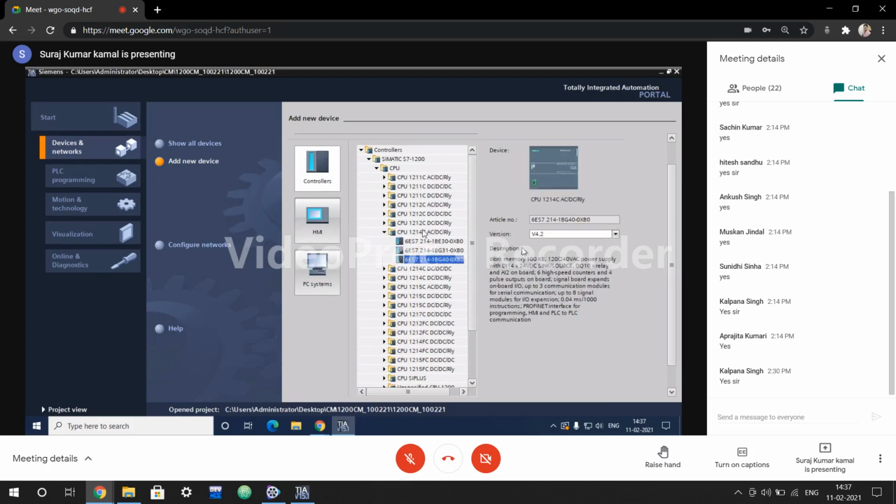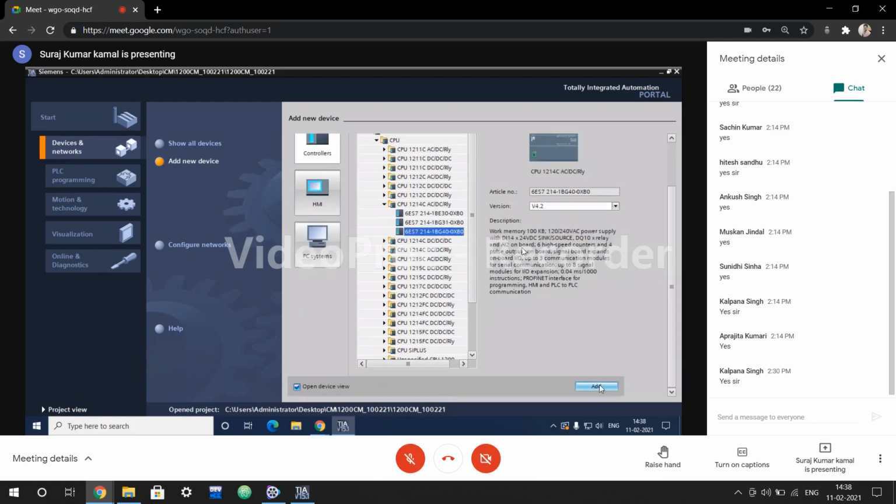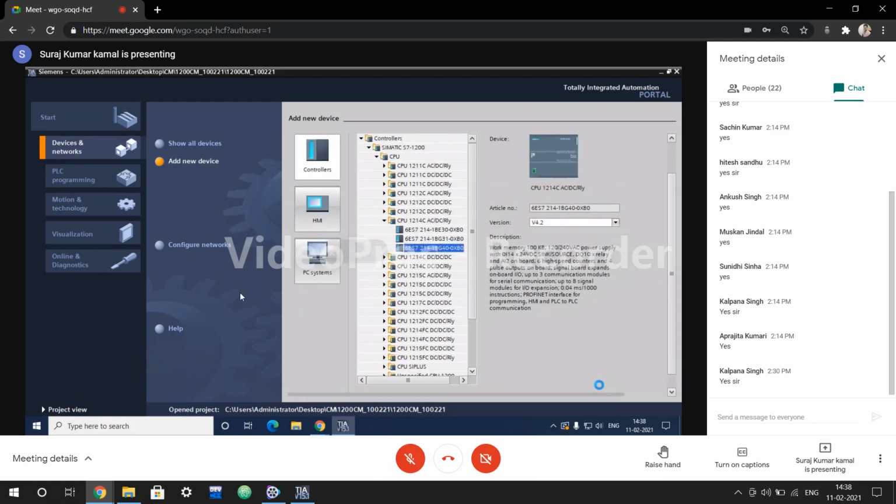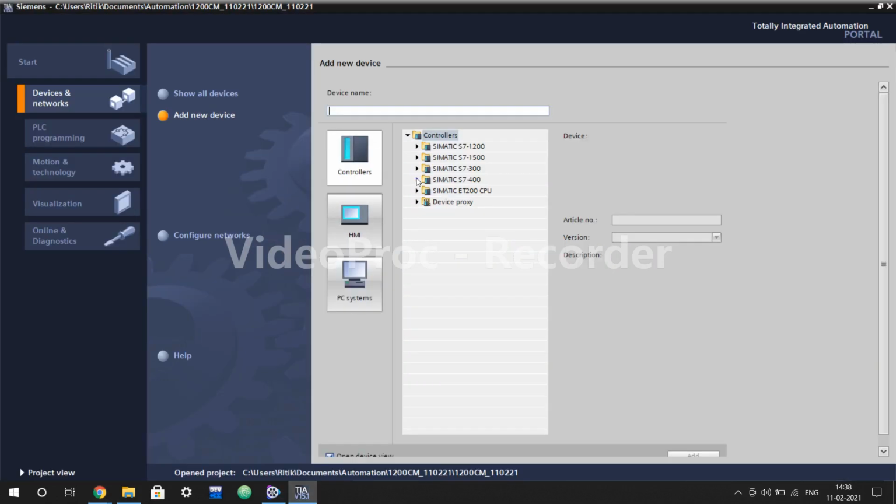And whatever the selection you have made, when you have selected, the information regarding that particular hardware will be mentioned over here, how much work memory, system memory, and other things are with this particular system, and how many internal integrated inputs, outputs are with this system. So the way to add this PLC, either you can double click on it or scroll down, add. Now we are leaving the portal view, or we are entering into the project view.